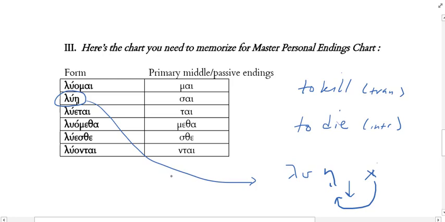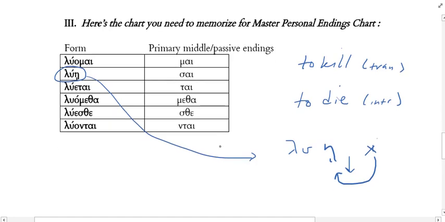If we were to have another word that does the same thing, where the sigma drops and then it is a contracting vowel, how would we know, since we would only see the end result, that it was second person singular?